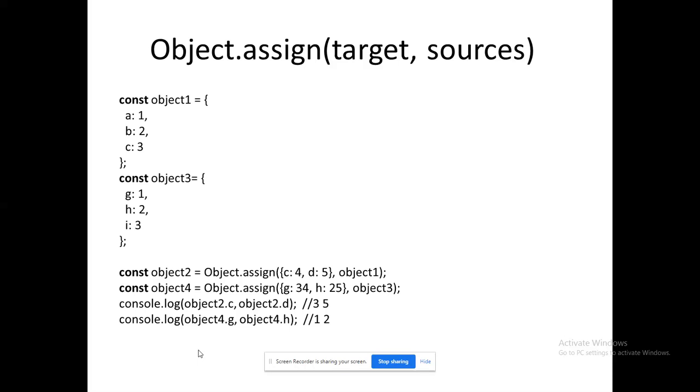So you can't change those values. It will be available as it is. Here I have created two objects, object 1 and object 3, as well as two more objects, 2 and 4. I am assigning those values towards 2 and 4. I have mentioned const: a, b, c, g, h, i. If you come to object 2, I am assigning c with 4, d with 5, right? Already c is having 3, but I am ready to change it to 4. As well as for object 4, I am ready to change the g and h values. G is 34, h is 25.